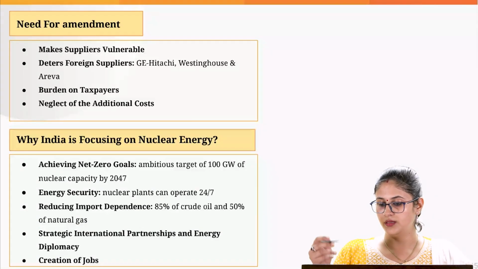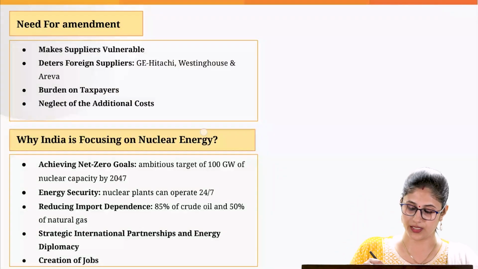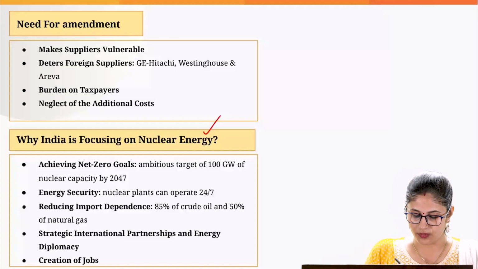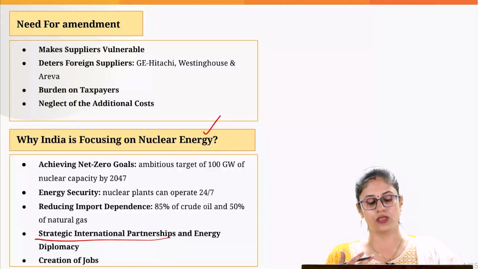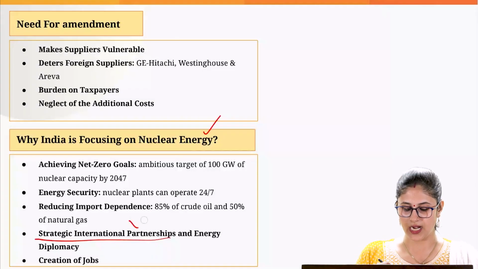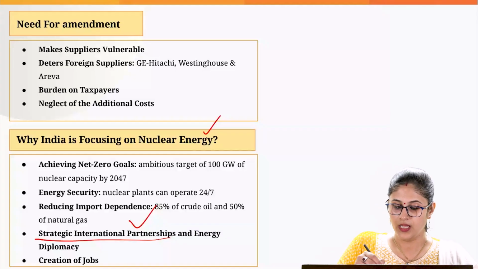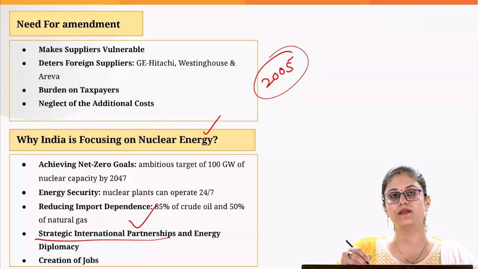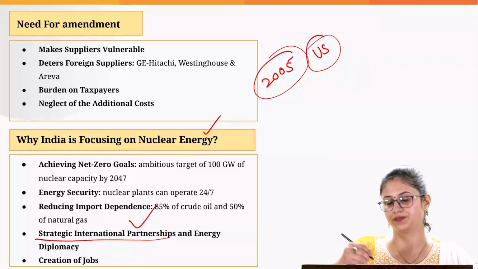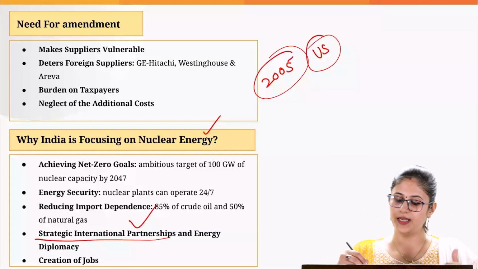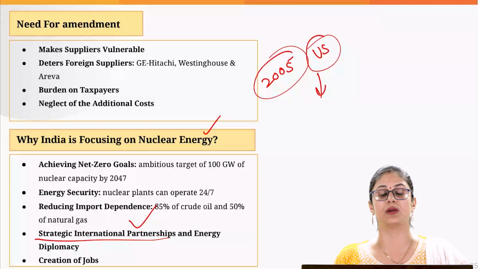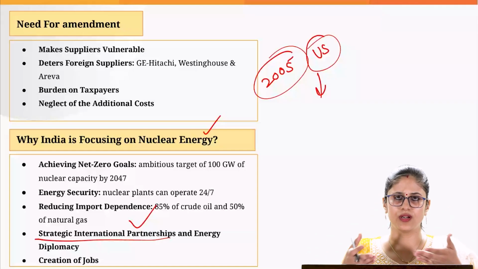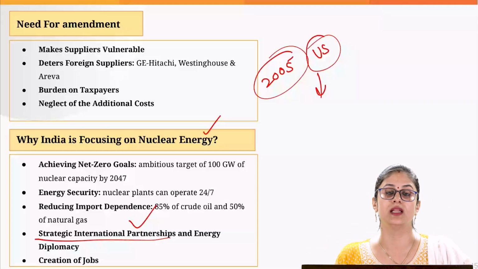Then if we focus upon this nuclear energy generation, we will be able to effectively leverage strategic international partnerships. In 2005, India entered into a civil nuclear agreement with the USA, which provided India access to uranium. But what was the problem? Why are we still not able to leverage this particular agreement?